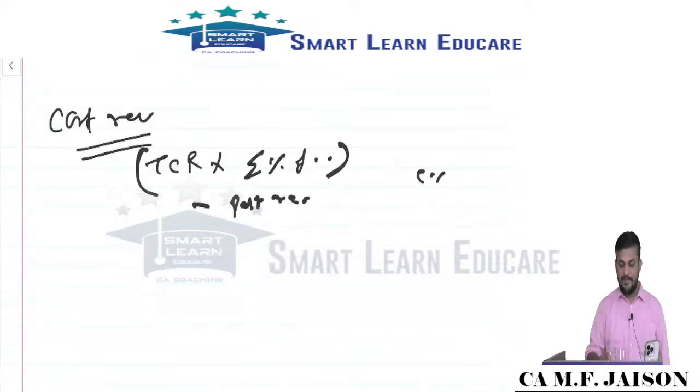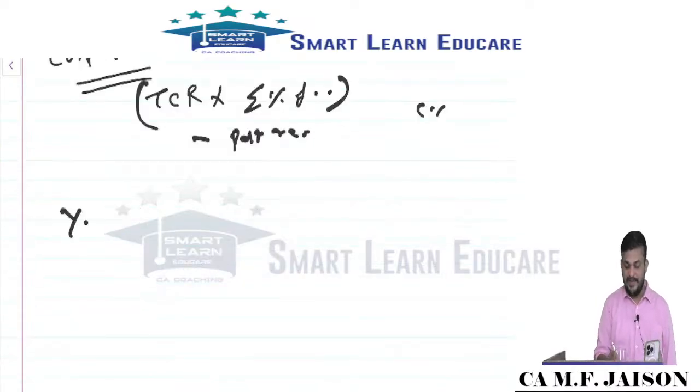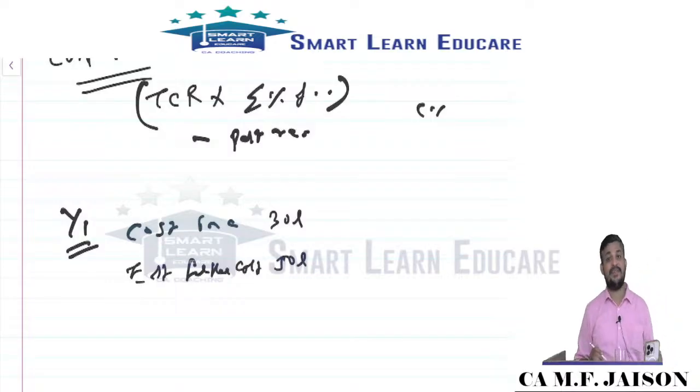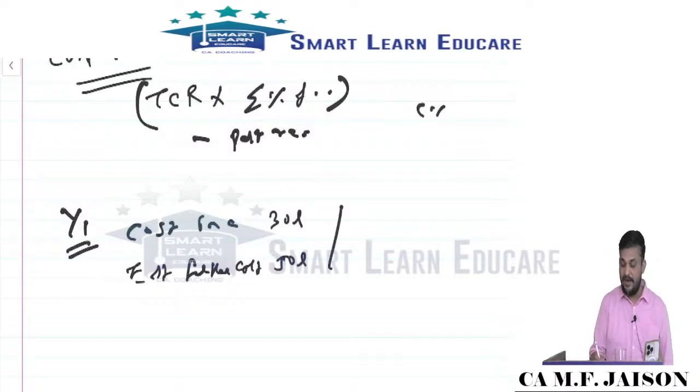Suppose, my dear friends, for year 1, cost incurred is say 30 lakhs, estimated further cost 50 lakhs, contract revenue 100 lakhs. What is the profit or loss?